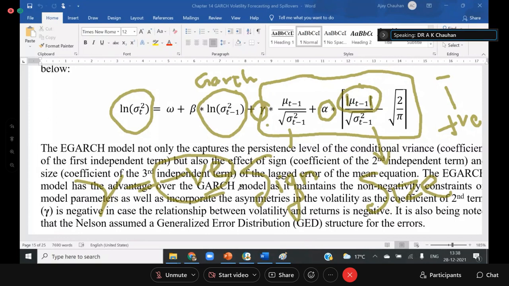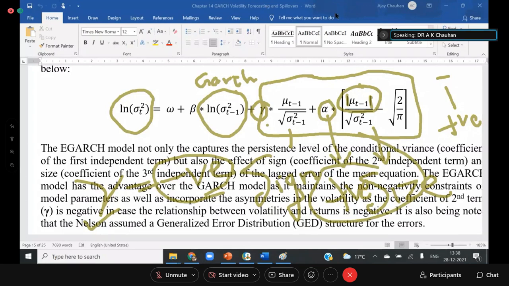So now we have to check whether the volatility has a significant sign effect, and this sign effect is also measuring the asymmetric effect. Second, I want to check the alpha. Alpha is a measure of the size effect. I want to check whether the size of the error term has an impact on the volatility or not. And we know that the higher the size, the higher the volatility, so alpha should come as positive. Alpha should be positive for a good normal behavior.